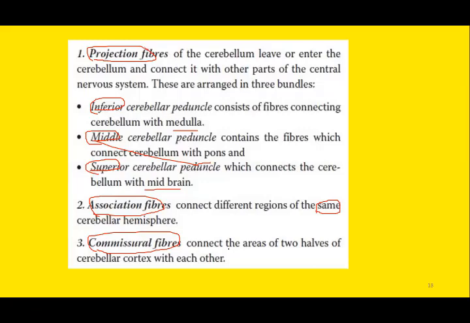So the white matter of the cerebellum contains three types of fibers: projection fibers, which are connected with the CNS through the three cerebellar peduncles with medulla, pons, and midbrain; association fibers, which connect different regions of the same cerebellar hemisphere; and commissural fibers, which connect the two cerebellar hemispheres with each other.